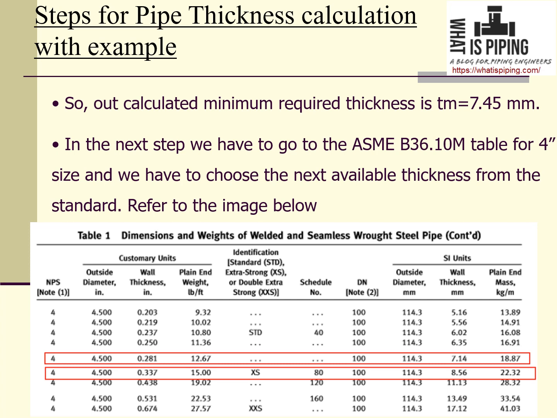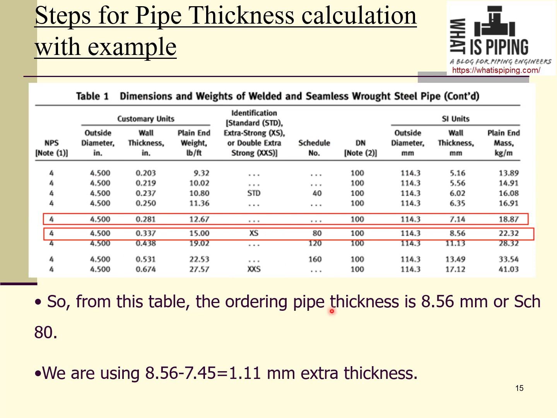So we have to go to this table that is produced here. For 4-inch, the wall thickness is given as 7.14, but our calculated value is 7.45. So we have to go to the next higher schedule. So we have to consider this value of 8.56 mm, that is for schedule number 80. So from this table, the ordering pipe thickness will be 8.56 mm or schedule 80. So using 8.56 mm, we are getting an extra thickness of 1.11 mm.